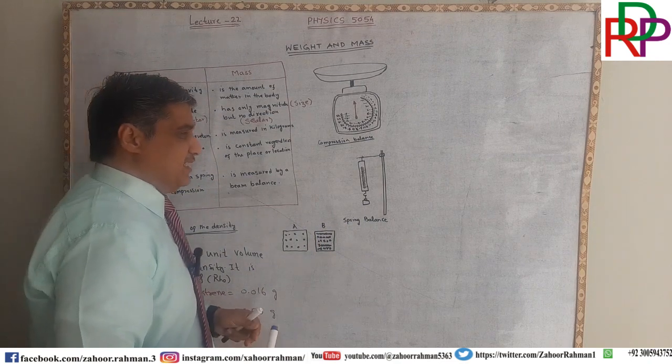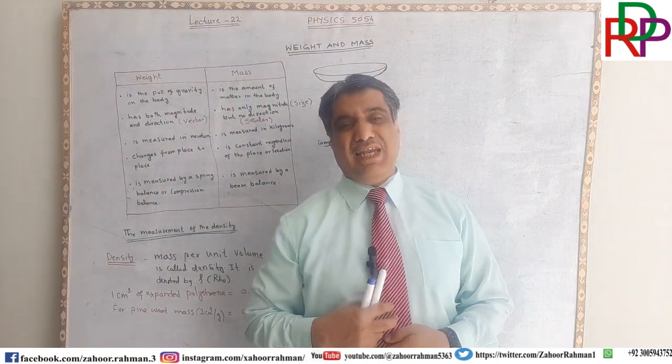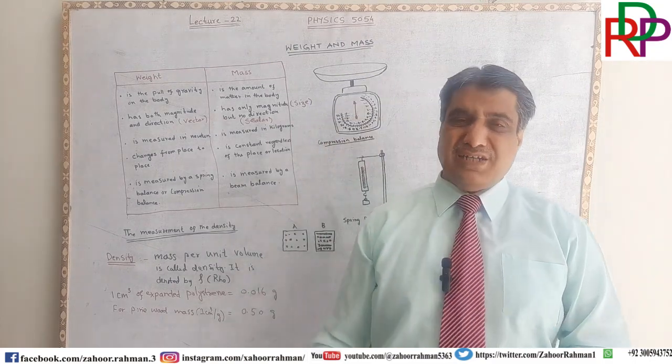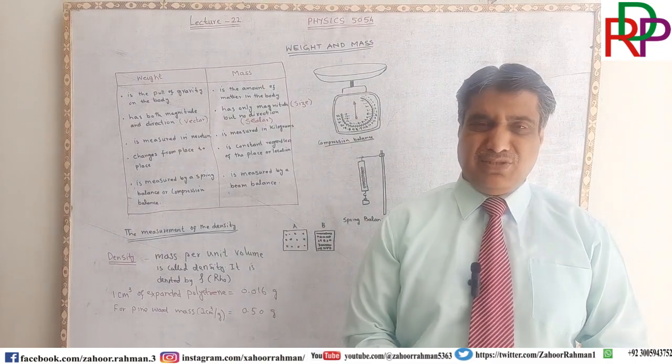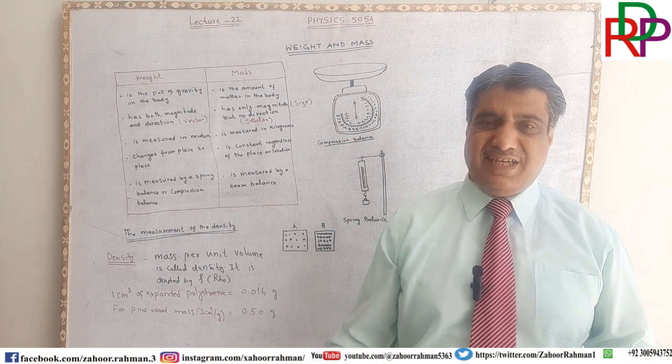So honey in this case has many more molecules than the water or milk molecules. So that is why we are saying that this is denser.